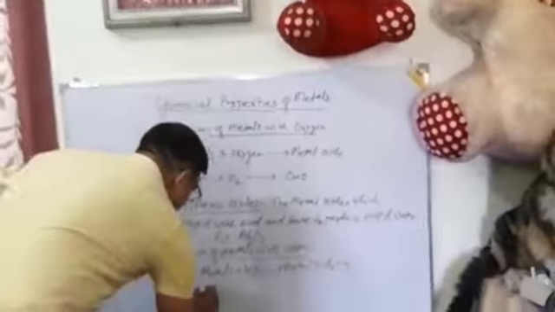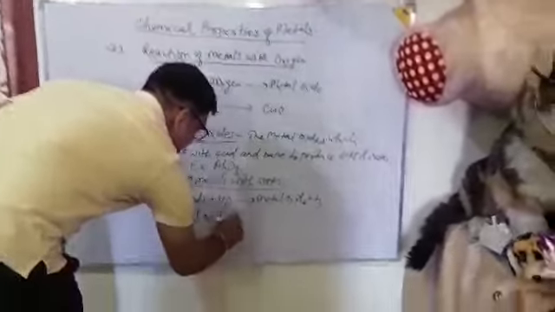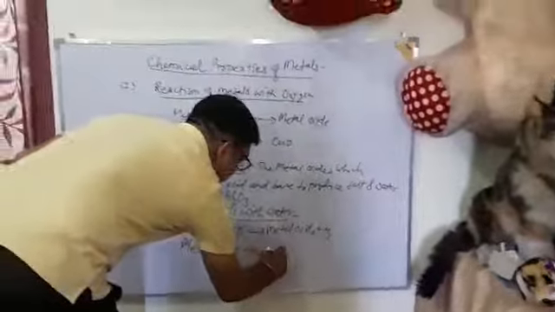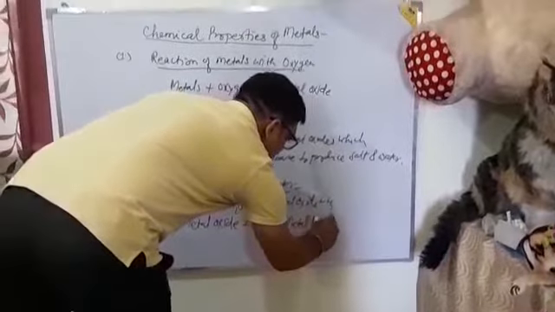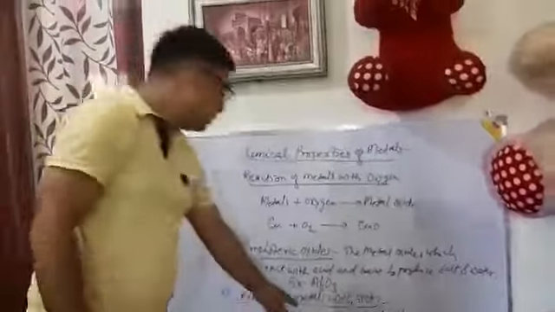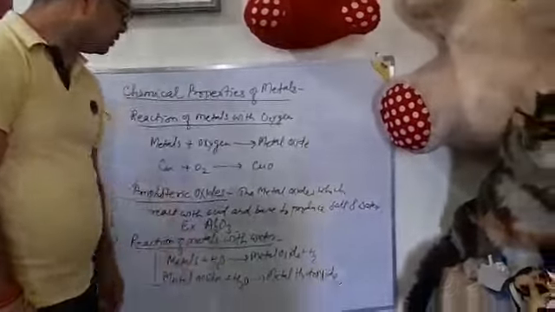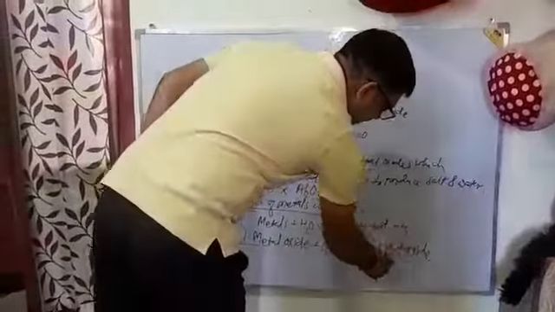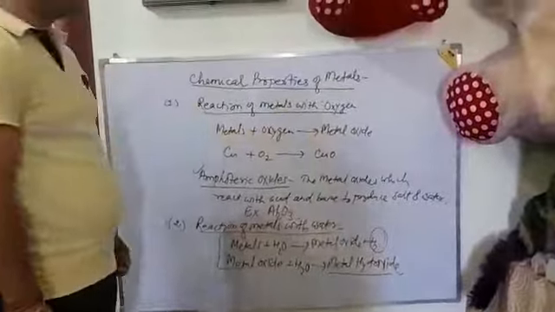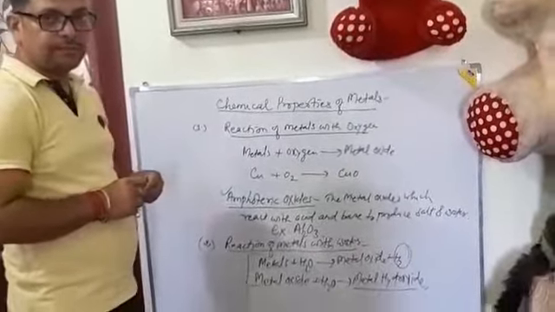In the second step, this metal oxide reacts with water again to produce metal hydroxide. So if we combine these two reactions, metals react with water to finally produce metal hydroxide and hydrogen gas. This is the complete reaction.